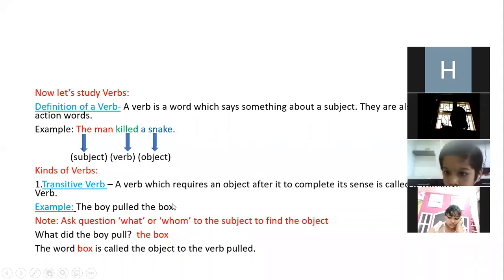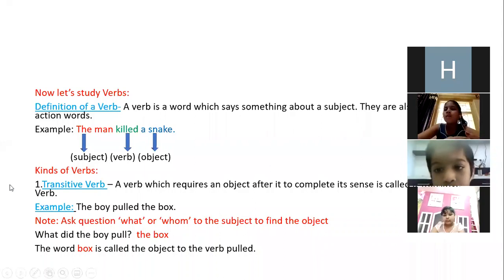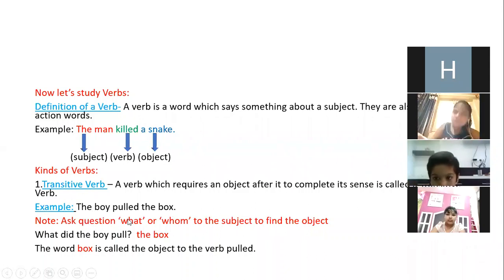Now the question is, how will you find whether it is a transitive verb or an intransitive verb? There are two kinds of verbs, transitive verbs and intransitive verbs. So when you want to find a transitive verb in a sentence, you put the question what or whom to the subject to find the object.